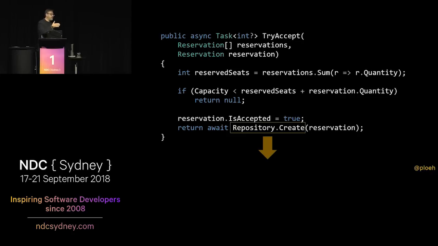So we wouldn't like to do something like that. What a functional programmer would like to do is to say, I will make the decision, but then I will communicate my decision to the caller, and then it's up to the caller to cause the side effect to happen. So how do we communicate the decision? Well, we sort of know that already because we have this nullable of int, and the protocol was, if you get an integer, that means you have a reservation.